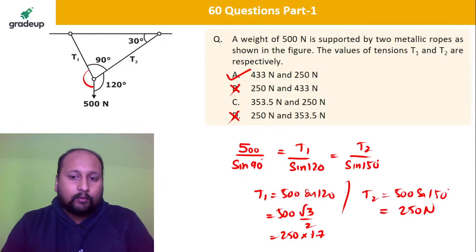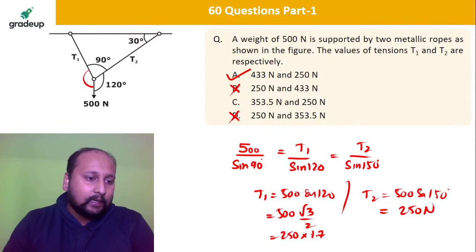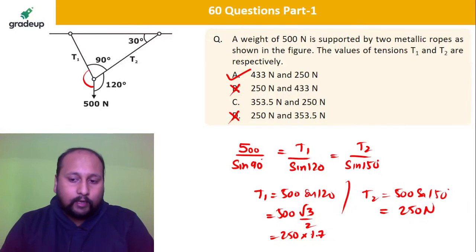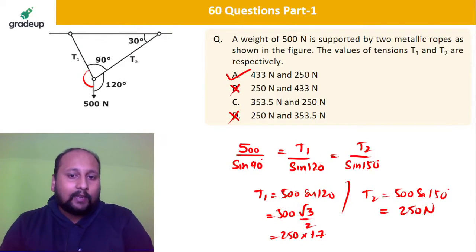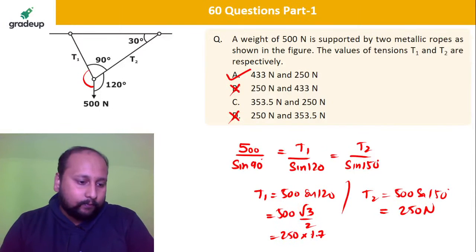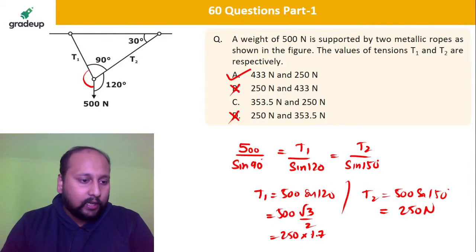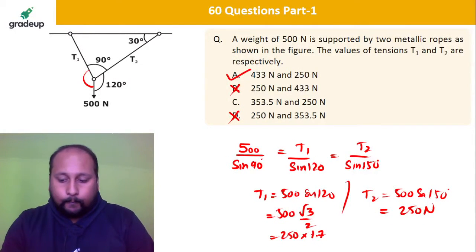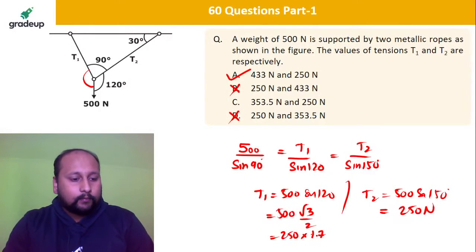We are getting T2 equal to 250, my dear friend. Since cos 60 is 1 by 2, that will be 250. So directly we have eliminated options B and D. Dinesh, Abhishek, I hope you got the point. B and D are not possible. Clear? Option A is the correct answer. Clear? All good?